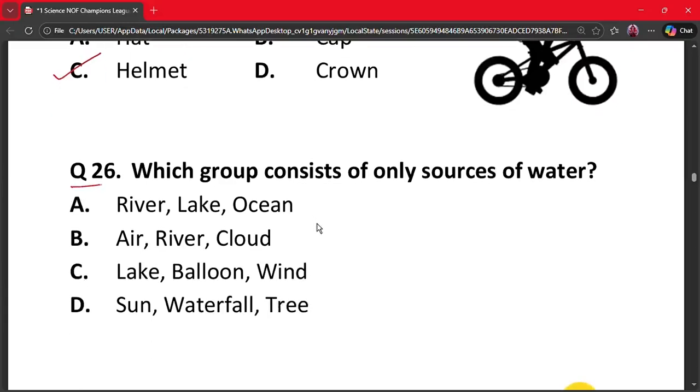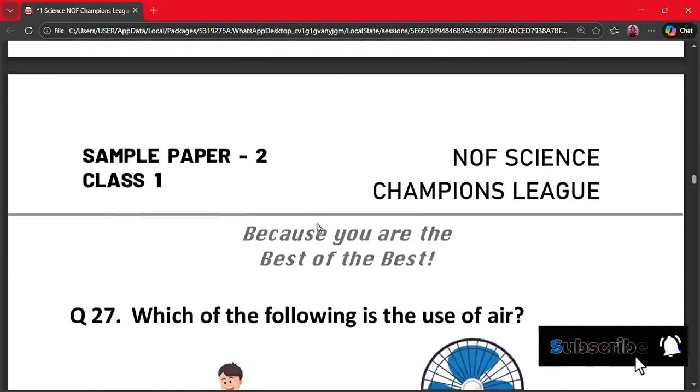Question number 26. Which group consists of only sources of water? A. River, lake and ocean. B. Air, river and cloud. C. Lake, balloon and wind. And D. Sun, waterfall and tree. The correct option is option A. River, lake and ocean are all sources of water. Therefore, option A is the correct option.